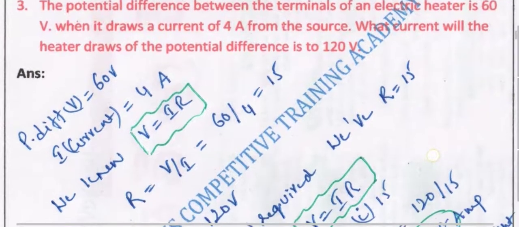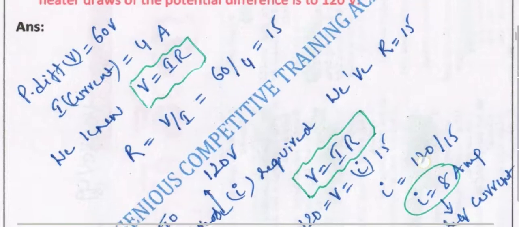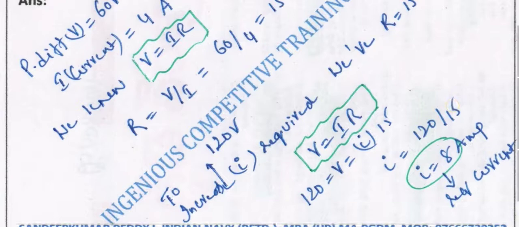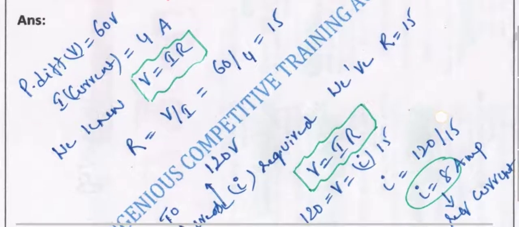Then we can directly find the current. What current will the heater draw if the potential difference is 120 volts instead of 60? How can we figure out the current?